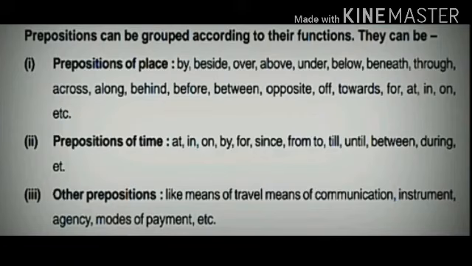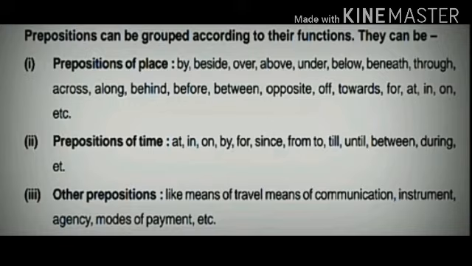Prepositions can be grouped according to their functions. Just as I explained to you on the board. Prepositions of place, prepositions of time. So prepositions of place, the words by, beside, over, above, under, below, beneath, through, across, along, behind, before, between, opposite, of, towards, for, at, in, on, etc. While prepositions of time, at, in, on, by, for, since, from, to, till, until, between, during, etc. These are the prepositions of time.